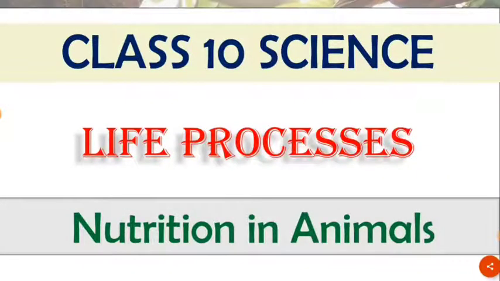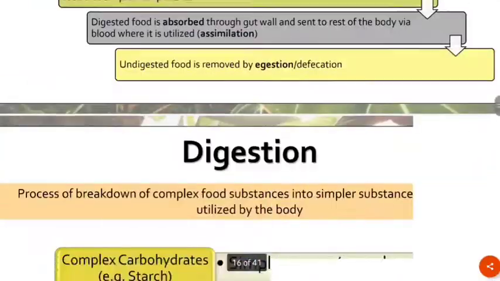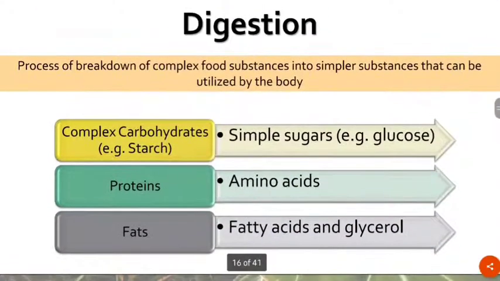Hi everybody, welcome back. In the last video we discussed how nutrition occurs in plants, wherein we talked about the process of photosynthesis. In this video we are going to talk about the nutrition in animals. Now first we go into the intricacies of how nutrition occurs.